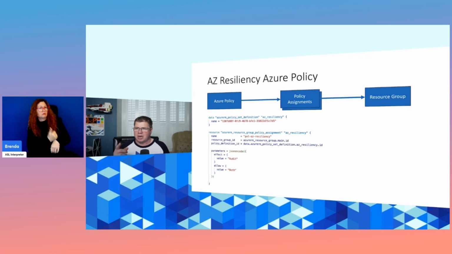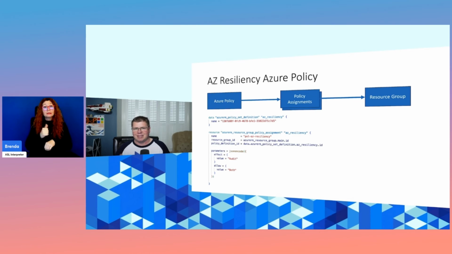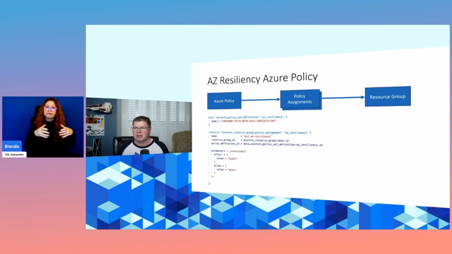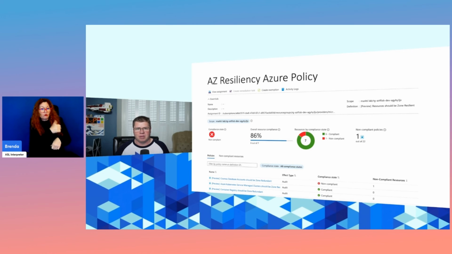This is the magic GUID. Check this out. I'm sure I can provide a link in the chat or something like that if you're interested in trying this policy initiative out. It is in public preview. It doesn't scan all Azure services, but it does do a lot. We are continuing to build this Azure policy, so definitely go check it out. Feedback's appreciated. But you apply this policy on your resource group, and it'll immediately tell you what Azure services have been provisioned in a zone resilient way with this wonderful Azure policy dashboard here.